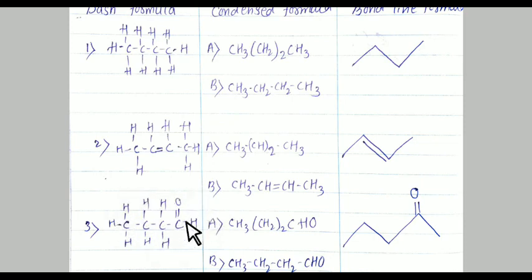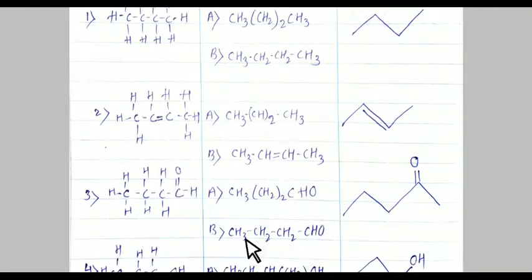Means an aldehydic group is attached in this formula. So we have to show this aldehydic group in the zigzag formula or bond line formula. What we have to do, CH3, CH2 two times and CHO, or we can write it as CH3, CH2, CH2, CHO. Now see here CH3, then CH2, then CH2, then C double bond O, then H. Again I am repeating, CH3, CH2, CH2, C double bond O, H.